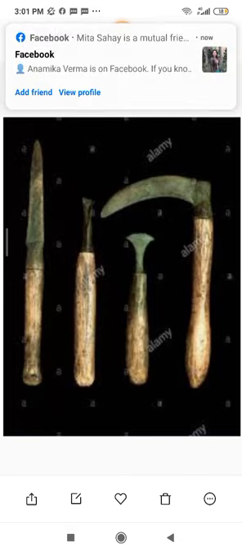Some people in South India buried along with the dead their tools, weapons, pottery, and other belongings in graves, which were encircled by big pieces of stones.